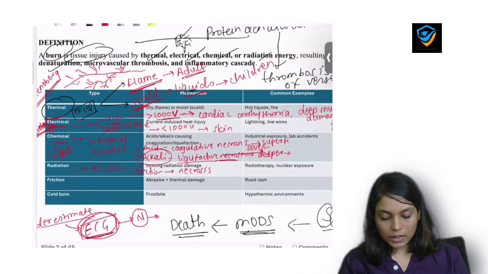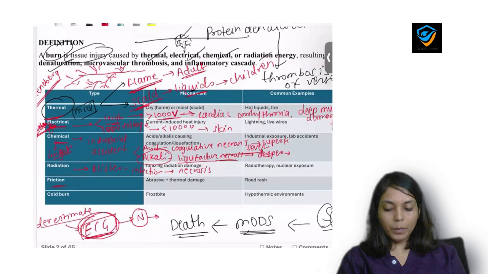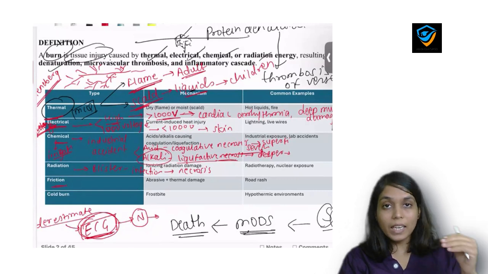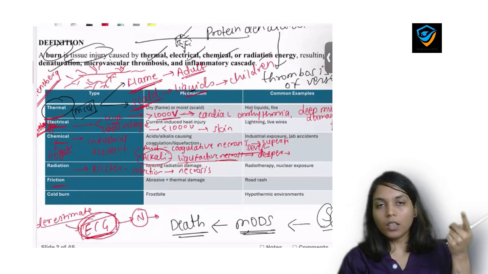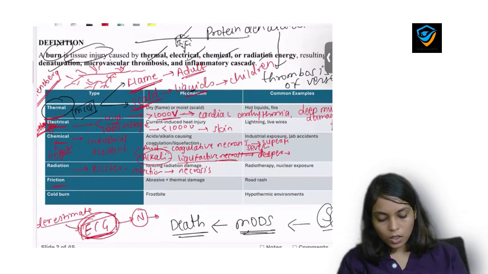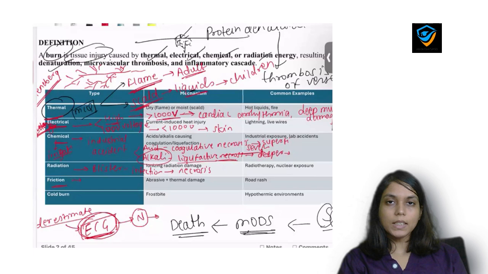Now next, friction. Why does friction cause burn? Because when there is contact between your skin and a rough surface, there is formation of thermal injury. Okay, thermal energy, and that thermal energy gets converted into thermal burn and it causes injury. It causes necrosis of the tissue. So yes, friction also causes thermal burn.